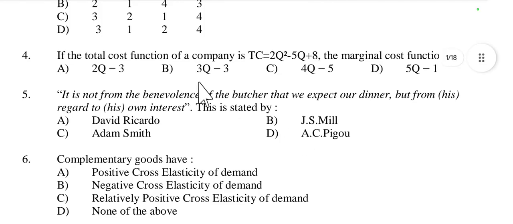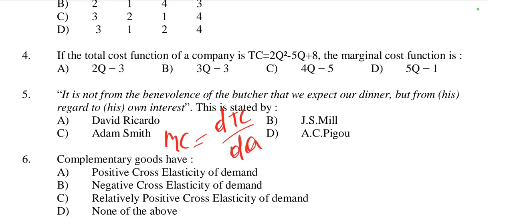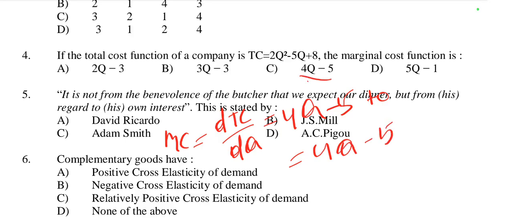Then question number 4. If the total cost function of a company is TC equal to 2Q square minus 5Q plus 8, then find the marginal cost function. So just find the derivative of total cost. Marginal cost MC is equal to dTC by dQ. The derivative of 2Q square is 2 into 2, equal to 4Q, minus 5Q derivative is only 5, and the derivative of 8 is 0. So 4Q minus 5 is the marginal cost. So option C is right here.